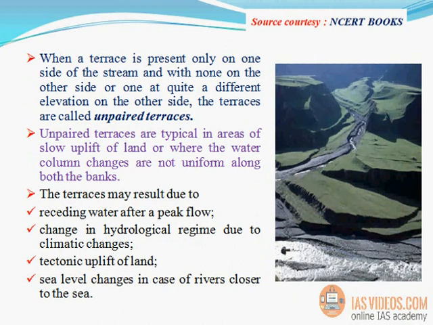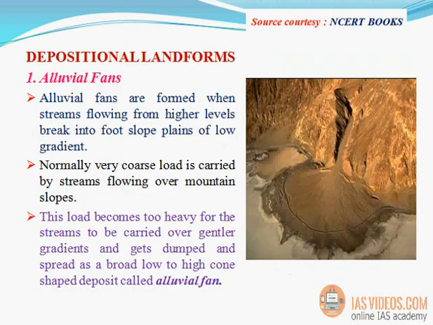Unpaired terraces are typical in areas of slow uplift of land or where the water column changes are not uniform along both the banks. The terraces may result due to receding water after a peak flow, change in hydrological regime due to climatic changes, tectonic uplift of land, sea level changes in case of rivers closer to the sea.